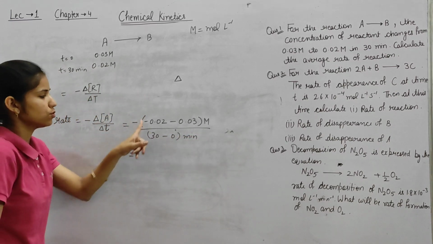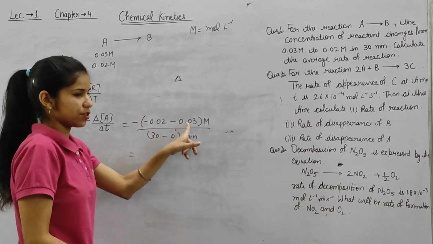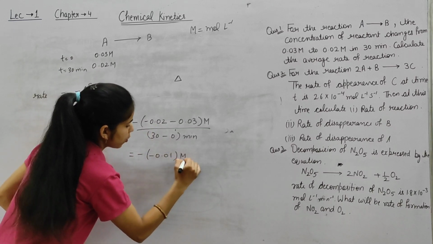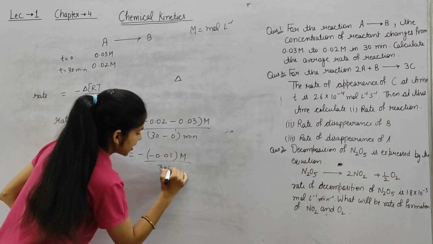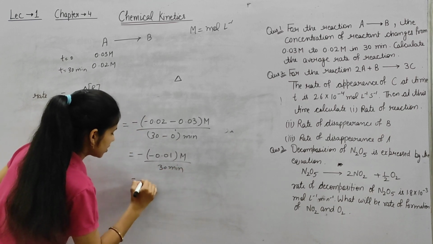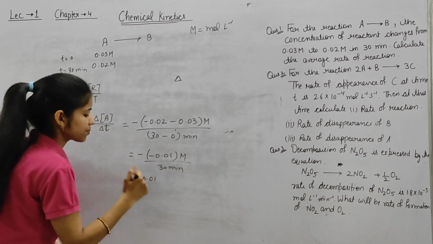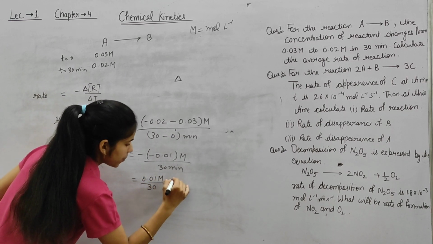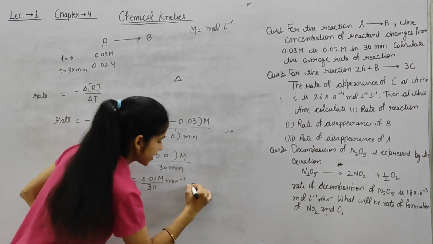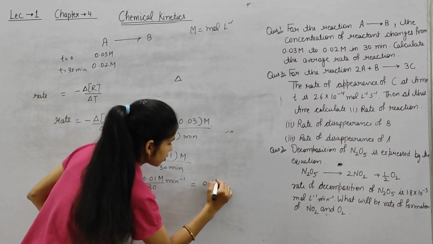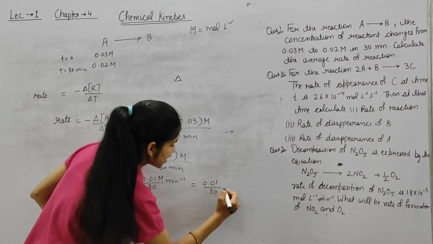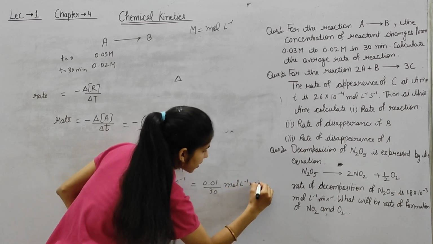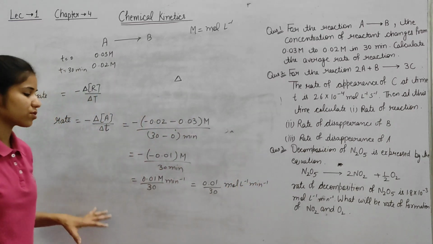So this equals minus 0.01 molar divided by 30 minutes. With the minus and minus, it becomes plus 0.01 molar divided by 30 per minute. Or we can also write 0.01 divided by 30 mole per liter per minute. So this is the answer.